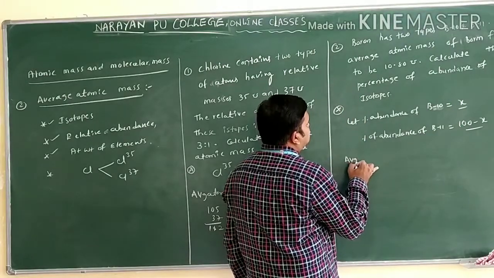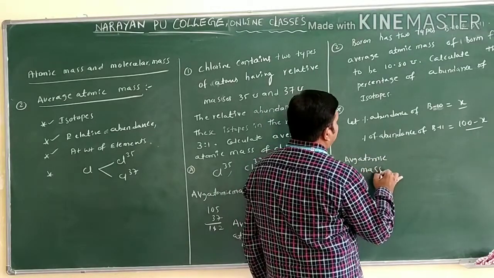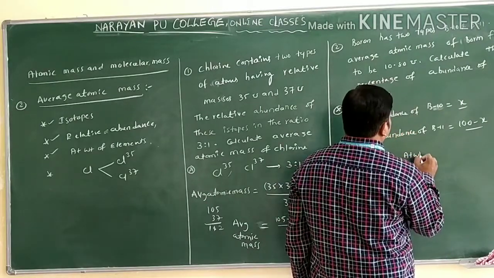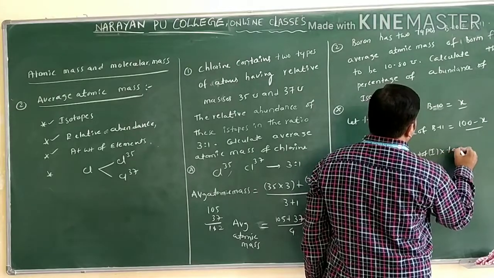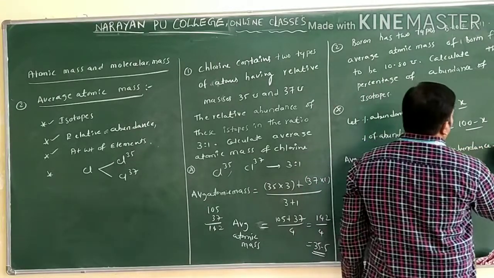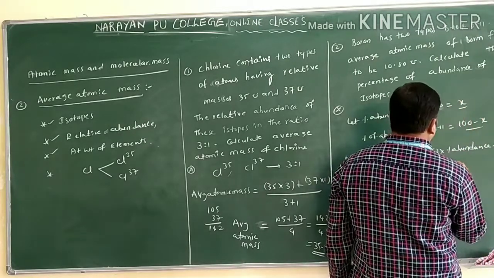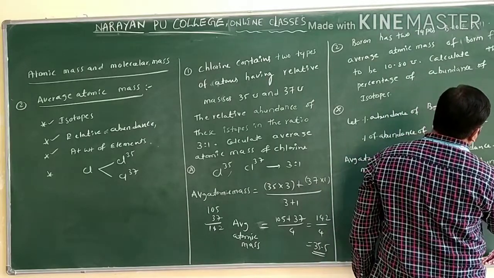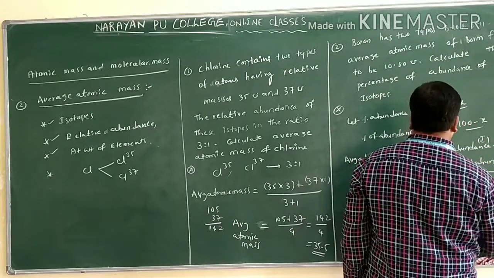Now what is the formula we have? Average atomic mass is equal to atomic weight of first element into percentage of abundance, plus atomic weight of second element into percentage of abundance of second element, by 100.